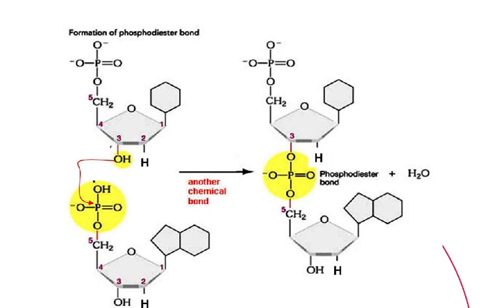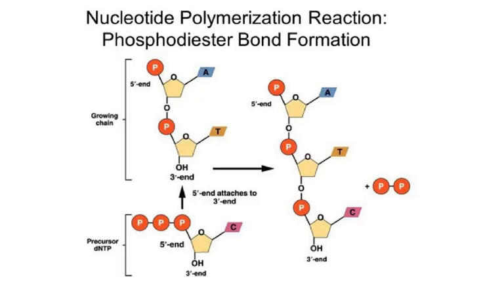So this is the 3 end, which we've got to understand. This is the 3 end and this is the 5 end. So between the 5 carbon and the 3 carbon of the upper one, it forms the phosphate, links with it, and a water molecule exits, and the phosphodiester bond is formed. So the phosphodiester bond is the one which is going to join 2 nucleotides, and 2 phosphates, as you can see here, have been released. So 2 phosphates, because this was a